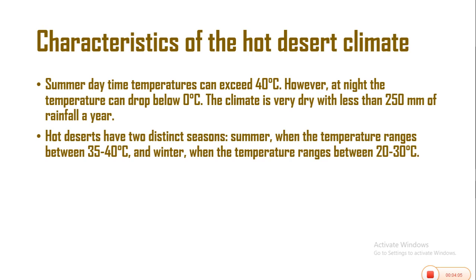Hot deserts have two distinct seasons. Summer, when the temperature ranges between 35 to 40 degrees Celsius, and winter, when the temperature ranges between 20 to 30 degrees Celsius.